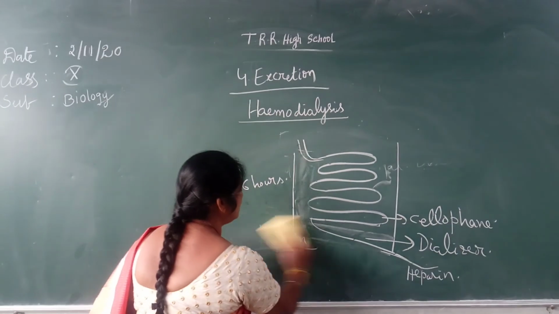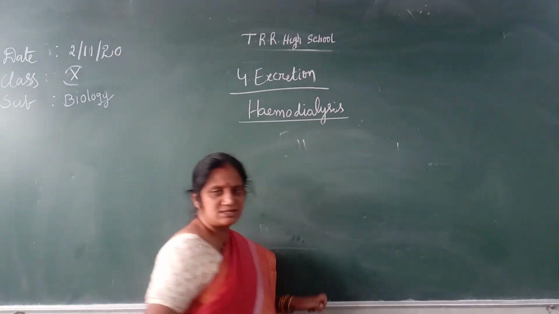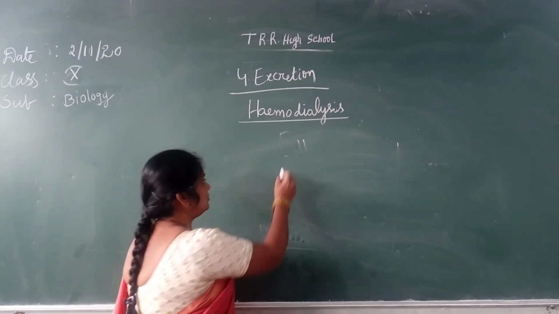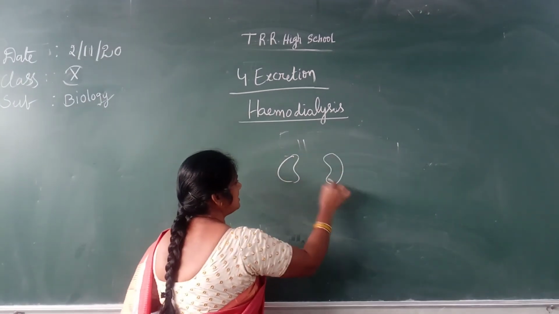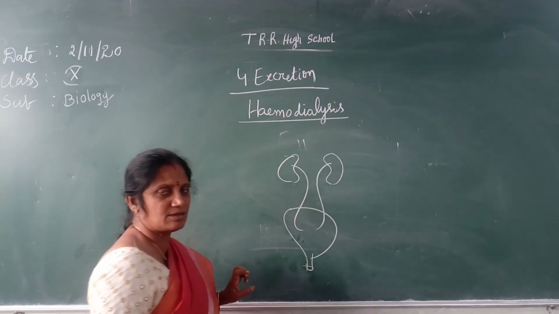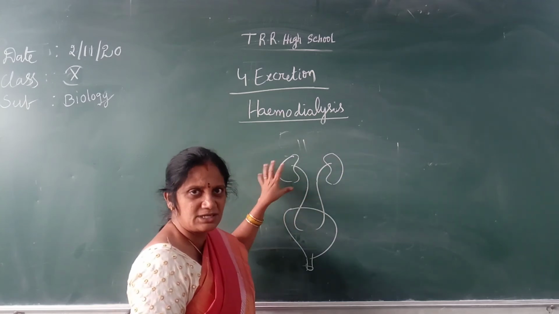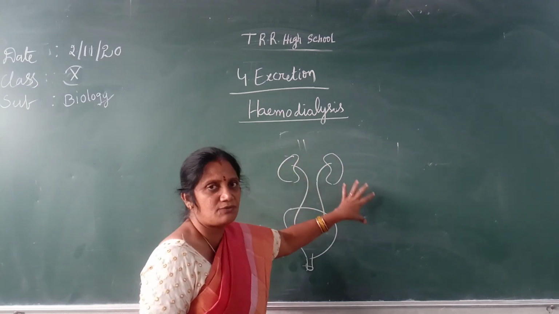When both the kidneys have failed, this is one way, the kidney transplantation. You know that these are the 2 kidneys, and this is our excretory system. In kidney failure patients, these 2 are not functioning.